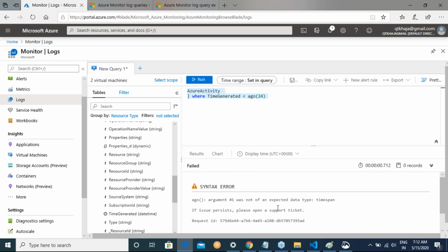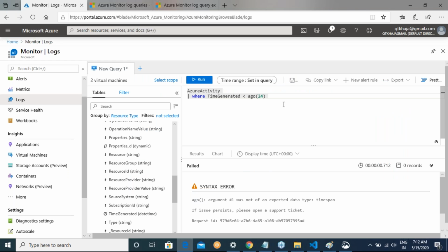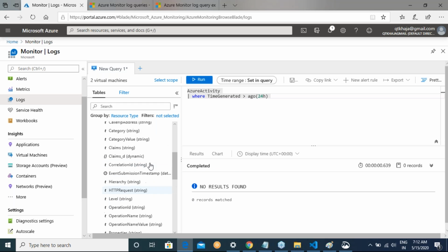Okay, what else did I miss? Oh, I have not given hours, right? Okay, so there is no data. Okay, there is literally no data over here.